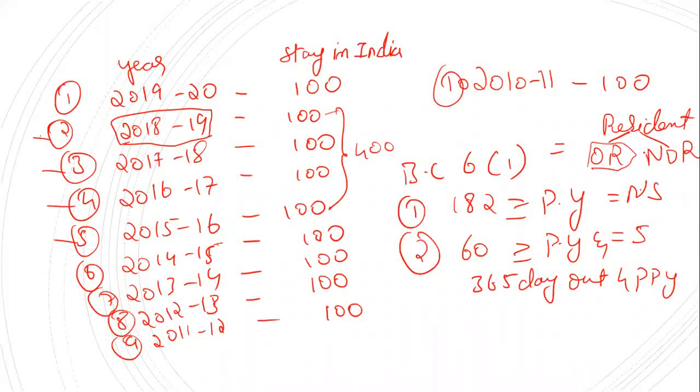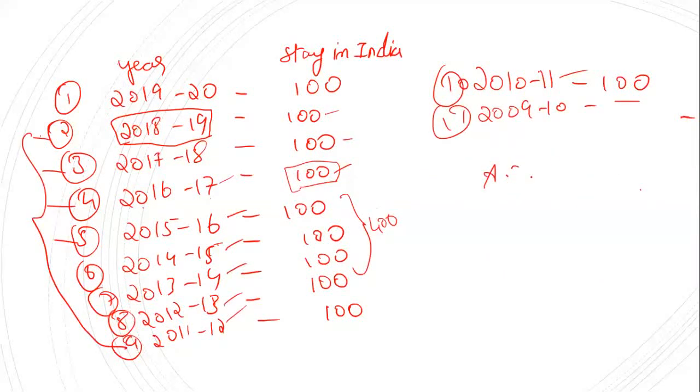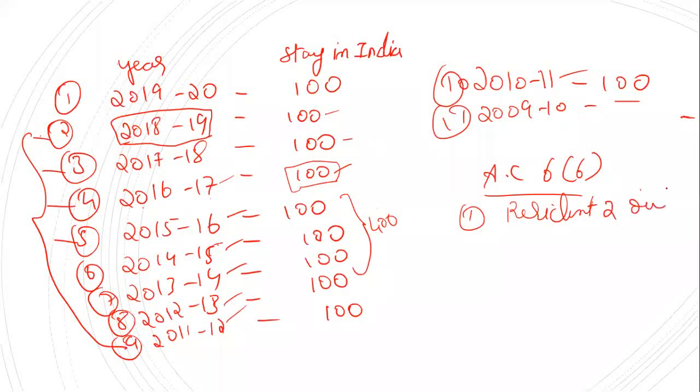If he satisfies none of them, or only one, he will be called a not ordinary resident. The additional conditions are under section 6, subsection 6. First, he should be a resident in 2 years out of the 10 preceding previous years.